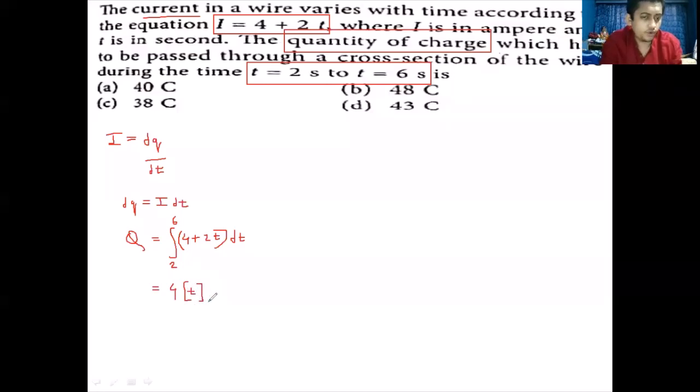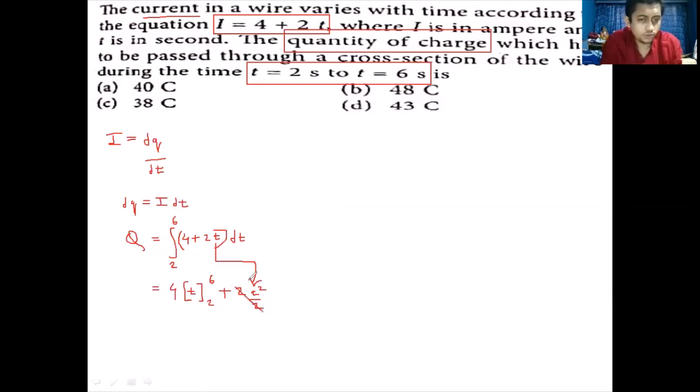So we should get 4 into t within the limits of 2 to 6, plus 2 into t का इंटीग्रेशन, स्टूडेंट्स, integration of t वो कितना आएगा? So integration of t will be t raised to 1 plus 1, that is t raised to 2 upon 1 plus 1, that is 2.